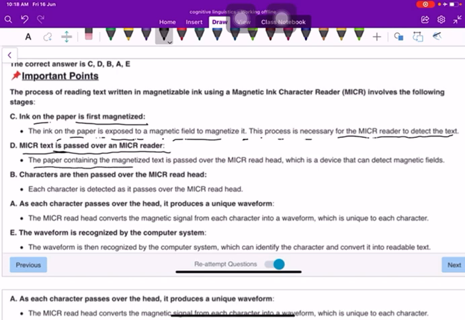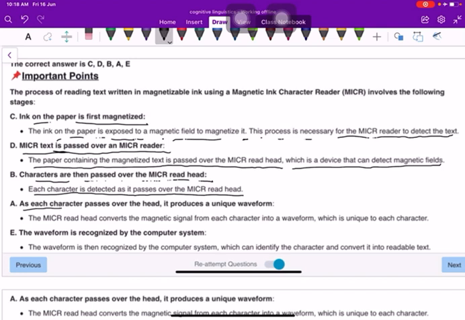The paper containing the magnetized text is passed over the MICR read head, which is a device that can detect magnetic fields. The characters are then passed over the MICR read head. Each character is detected as it passes over the MICR read head.